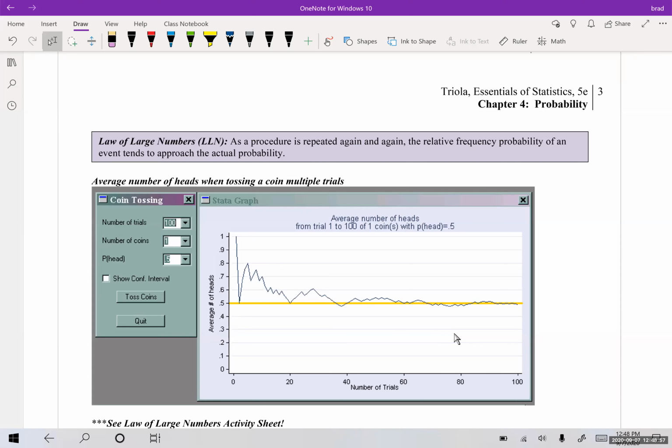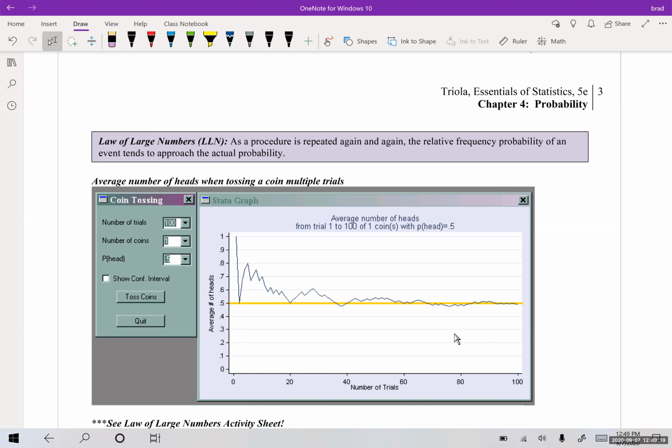And again, that's not saying that you can't flip heads 5 times in a row. That can happen. And so then you can't go make an assumption that, oh, this coin only flips heads. It's 100% because I did it 5 times in a row and I got heads. That's not how it works. What the law of large numbers is saying is that the true probability or the relative frequency probability of an event tends to approach the actual probability.